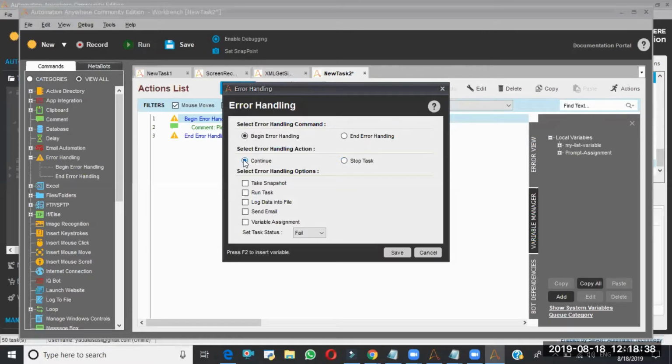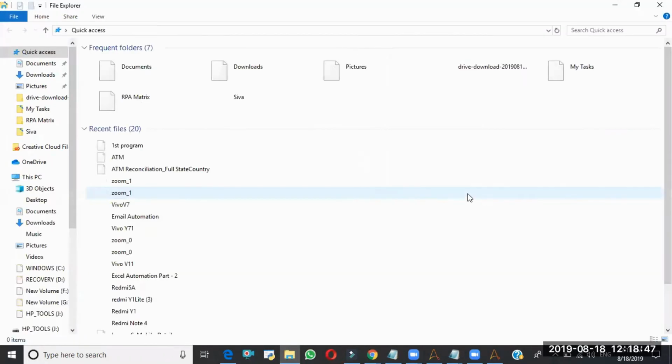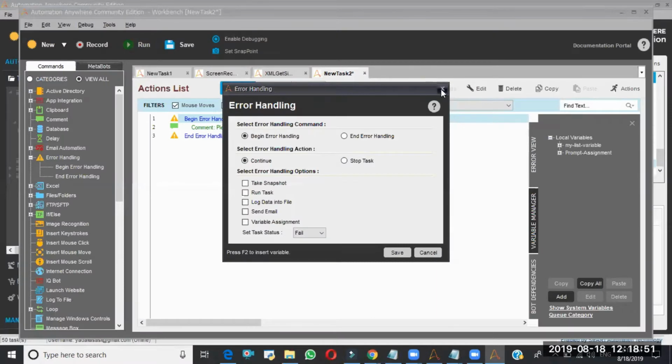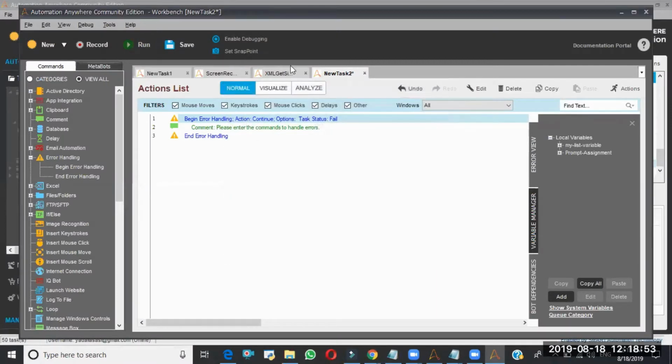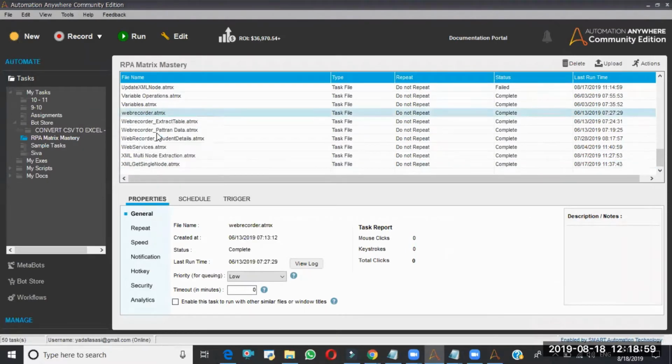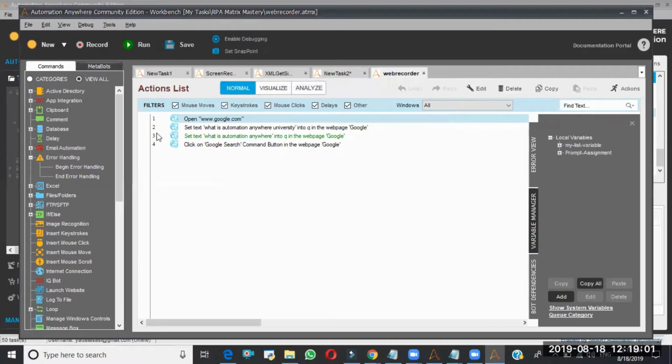Here is a situation. I will take one existing task, the web recorder. Suppose this is the error handling.